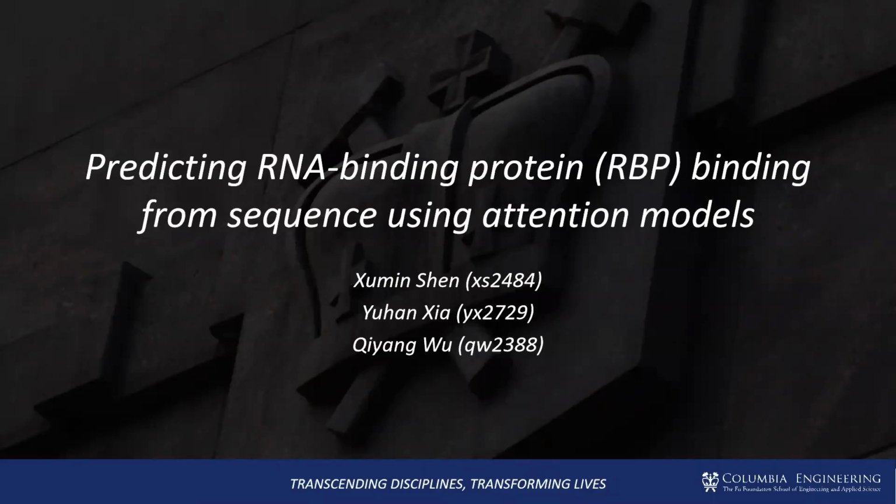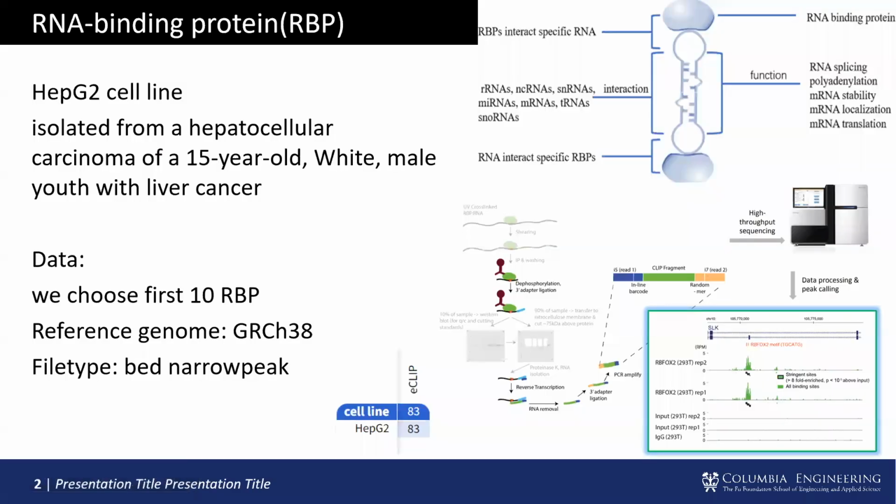Our project focuses on predicting RNA binding protein binding from sequence using attention models. First, let me introduce what an RBP is. RBPs are proteins that bind to double or single-strand RNA in cells. Here is an example of an RBP.